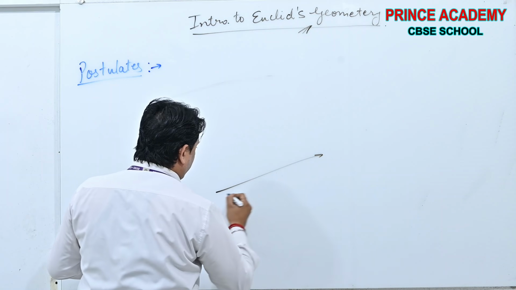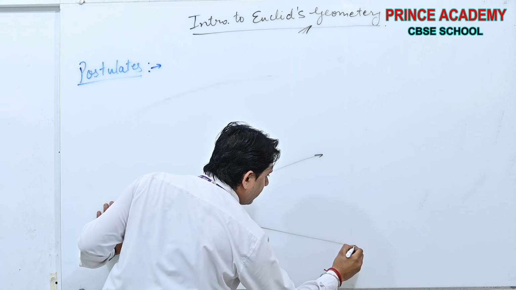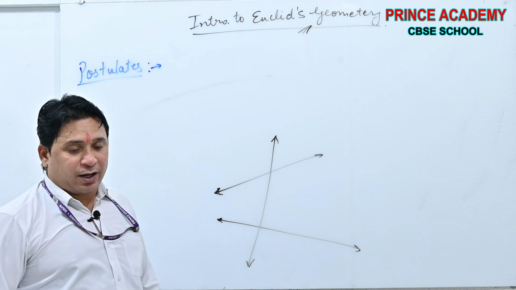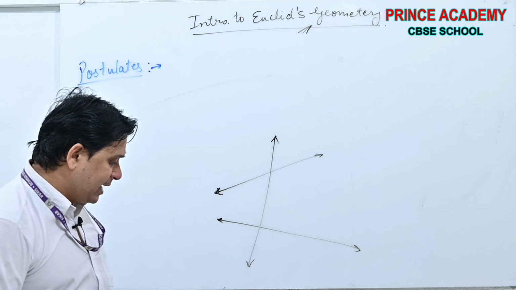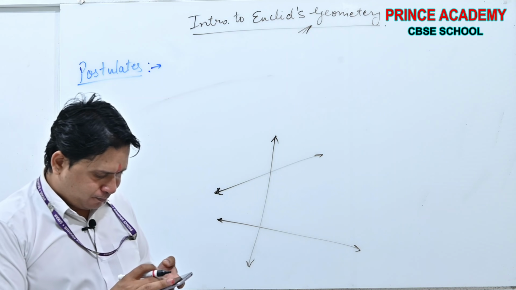Suppose two lines are drawn, and a third line is intersecting the two lines.